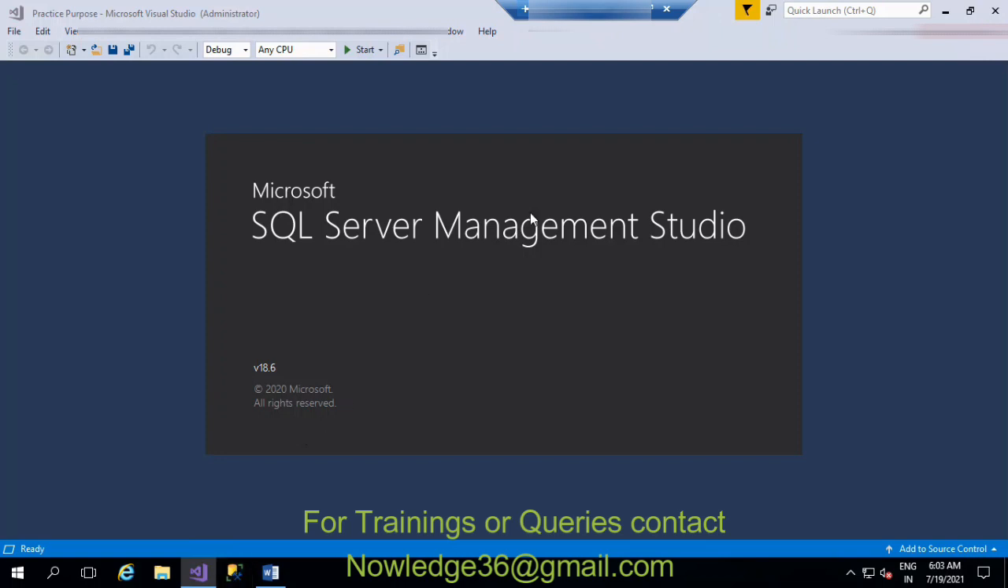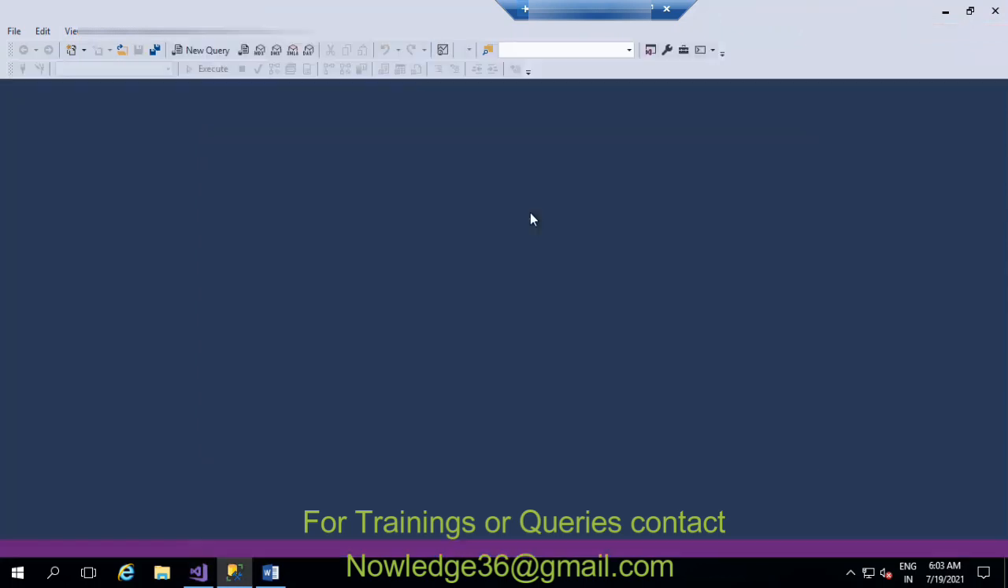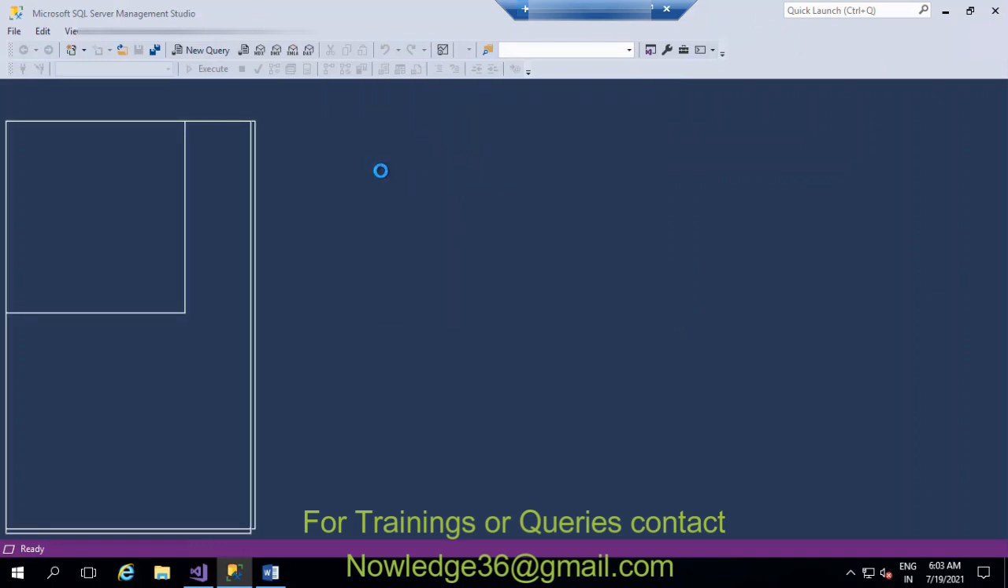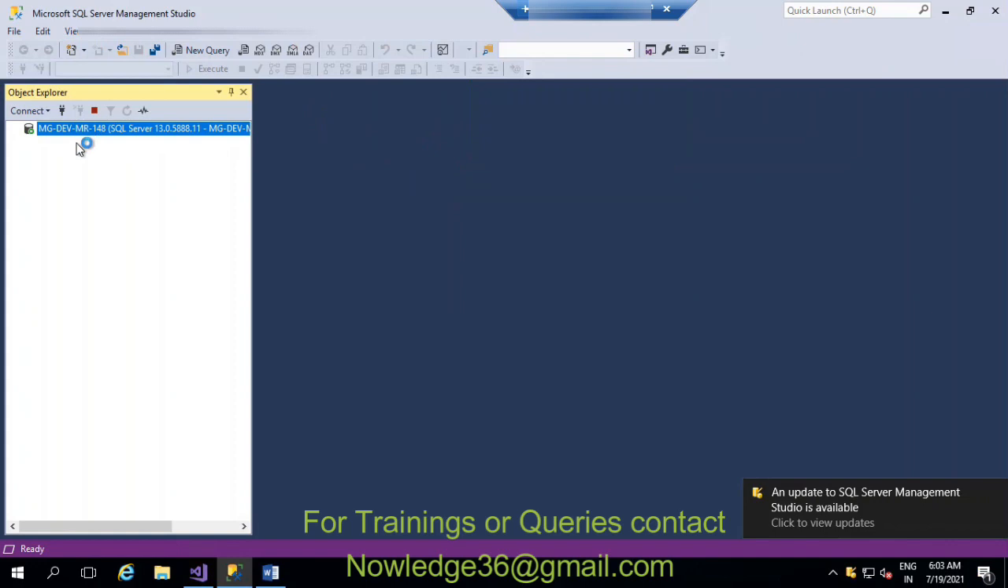It will take some time when you try to open anything like the front end or SQL. So it will take some time, and you have to be patient and wait for it. So this is how you'll be able to see it, and after that the SQL has opened.